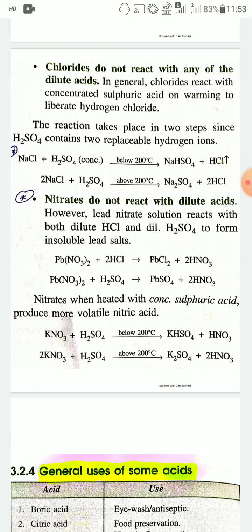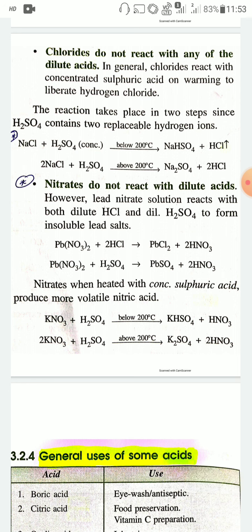Next point is that nitrates generally do not react with dilute acid. However, lead nitrate solution reacts with both dilute hydrochloric acid and dilute sulfuric acid to form insoluble lead salts.